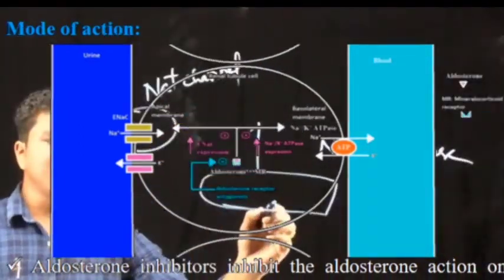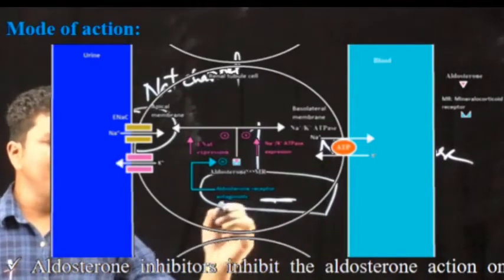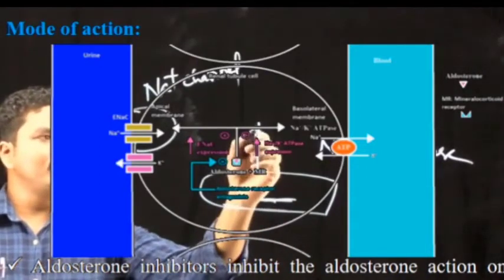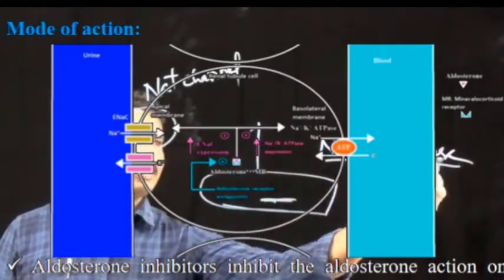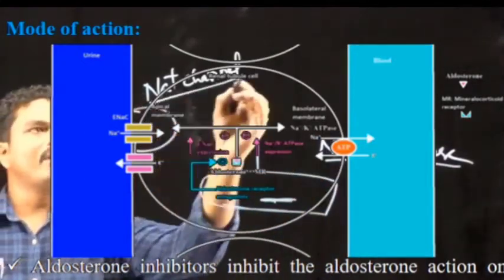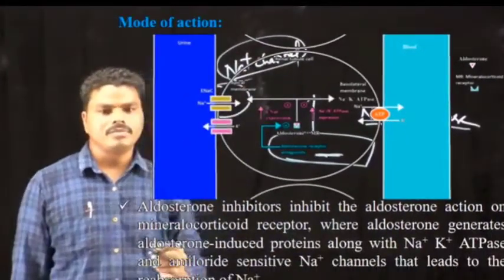When aldosterone combines with the mineralocorticoid receptor, it expresses the production of proteins like the sodium potassium ATPase channel and the amiloride sensitive sodium channel.